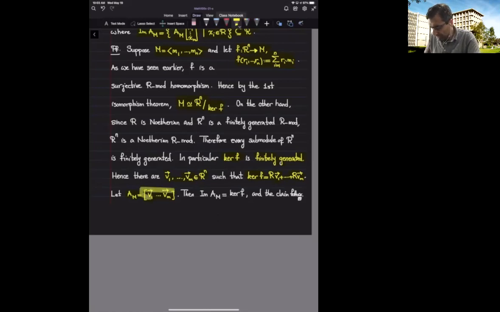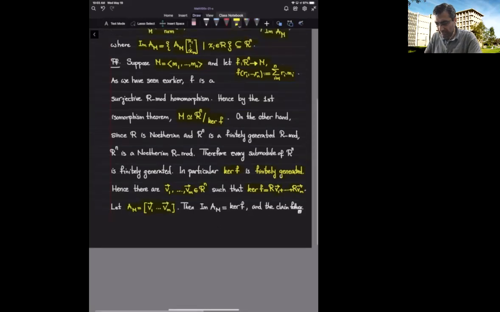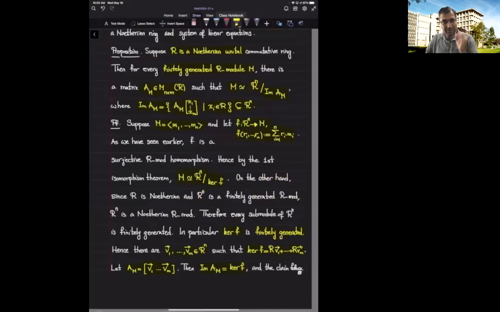Notice that when I multiply this matrix by (x1, ..., xm), I get x1 times v1, x2 times v2, up to xm times vm, an R-linear combination of the v_i's, and vice versa. If something is inside the image, it is an R-linear combination of the v_i's. So the image of this matrix is precisely the kernel of F, and coupled with the isomorphism theorem, we get the claim that every finitely generated R-module is isomorphic to the co-image of a matrix, assuming that R is a Noetherian ring.